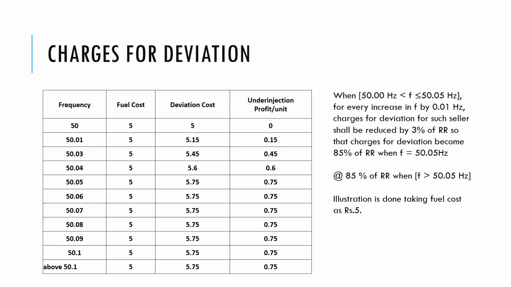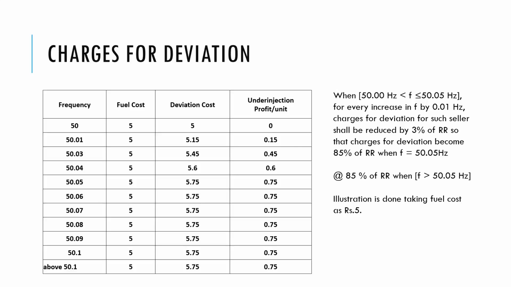So the 15 rupees would be its incentive for supporting the grid when the frequency is above 50 hertz. And as earlier, these deviation charges will keep on reducing with frequency. Means at 0.02 hertz, the deviation charges would be reduced by 6% of the reference rate. At 0.03 hertz, the deviation charges would further reduce by 3%. So at 50.05 hertz, the deviation charges would be reduced by 15%.